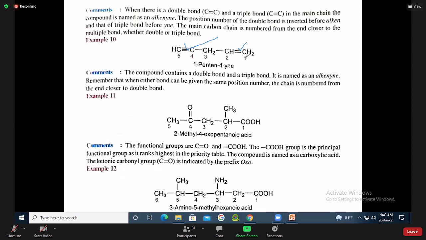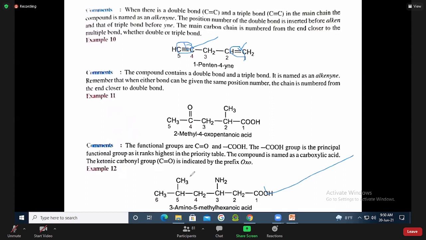If we start from here, 1, 2, 3, 4, 5, right? Right, sir. So it is 1-pentene, 4-yne. 1 is for the double bond, 1-pentene, and 4-yne means the triple bond, right? Right, sir.